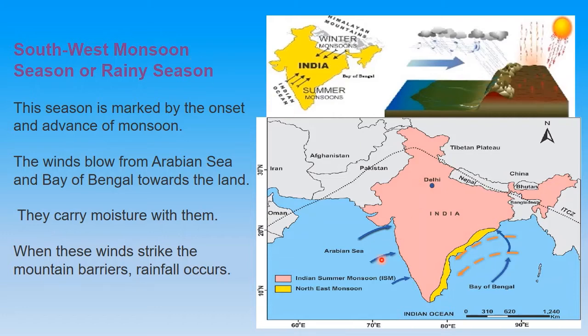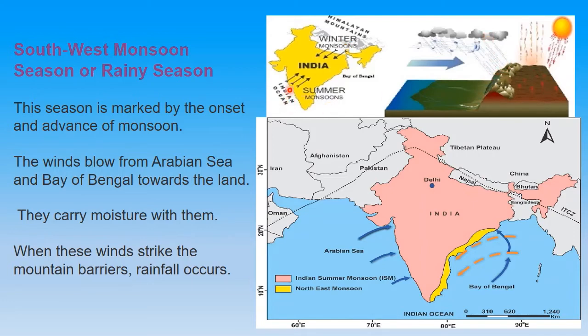Now what is their onset? They start from the Arabian Sea. They come like this, and wherever they find a mountainous barrier, they bring rainfall in that region. You can see these are being stopped by the mountains, and they bring rainfall in this season.